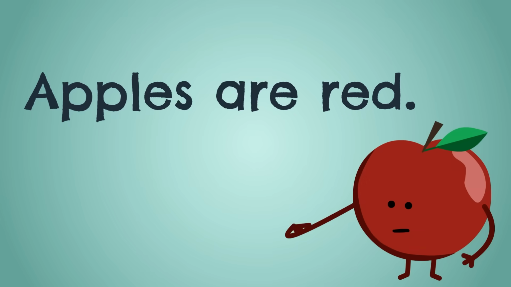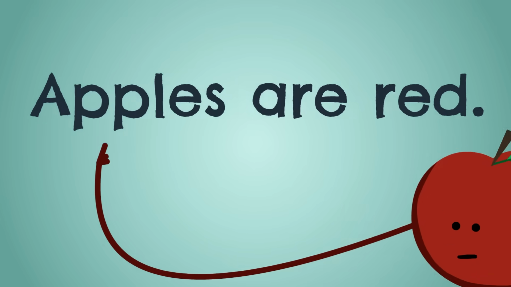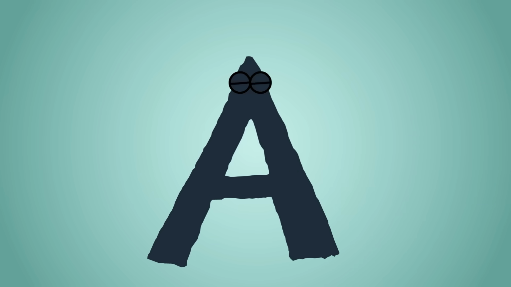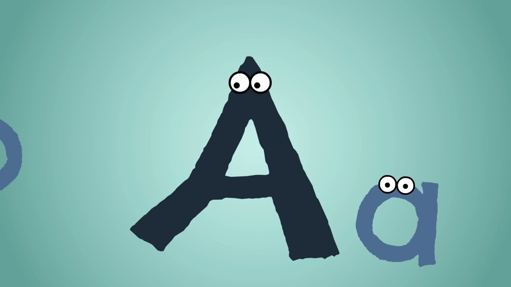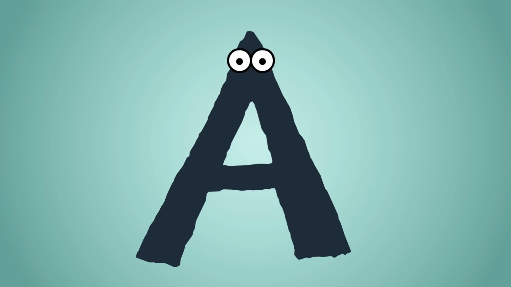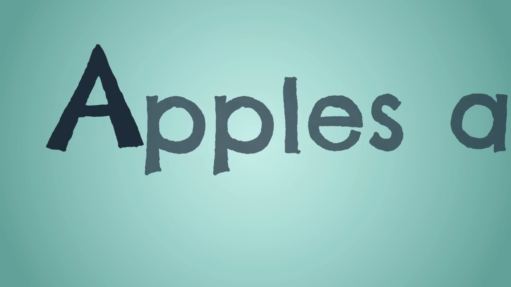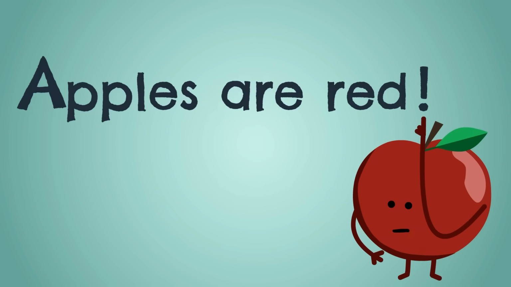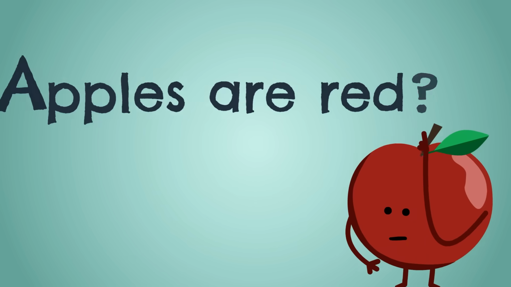A sentence begins with a capital letter. A capital letter is a letter that's big. A capital letter is not a small letter. A capital letter is big, big, big. A sentence always ends with a period, or an exclamation, or a question mark.